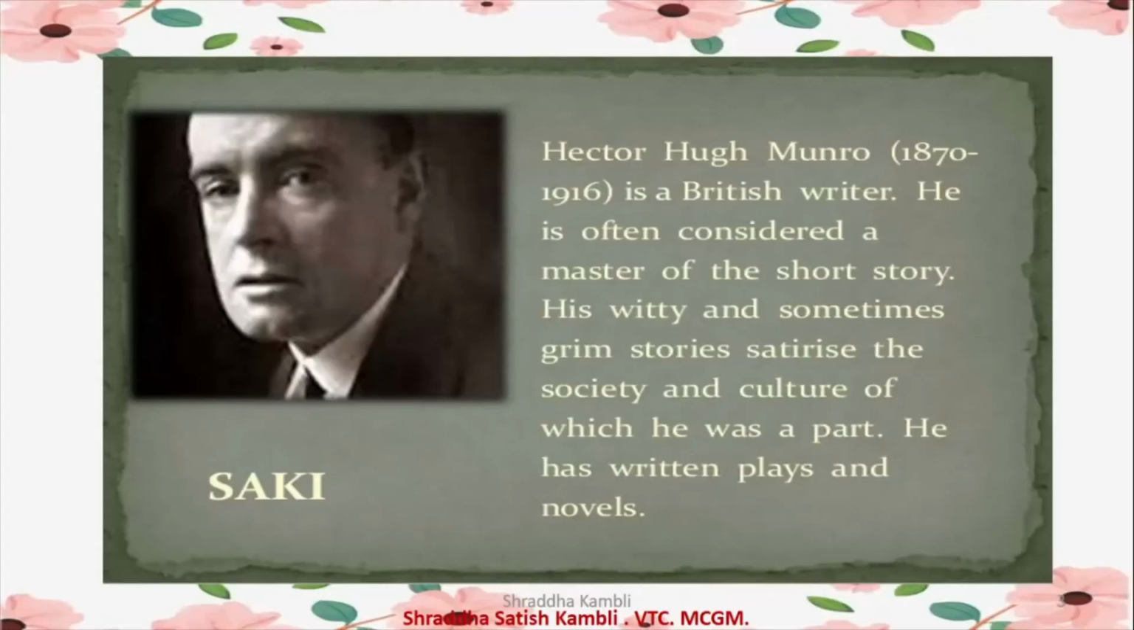Before going there, let us try and understand a little bit about the person who's written the story, that is the storyteller. Okay, so he was Hector Hugh Munro. He was born in 1870 and he passed away in 1916. He's a British writer. He was a person who was living in Britain. He is often considered a master of the short story. So he used to write short stories better than he used to write poetry or novels. So he's called the master of the short story.